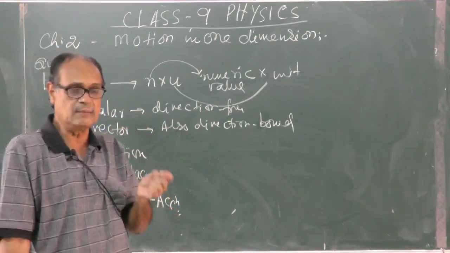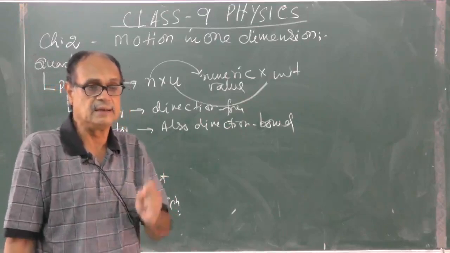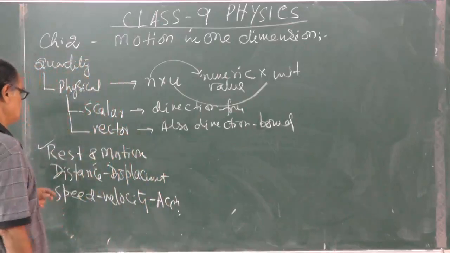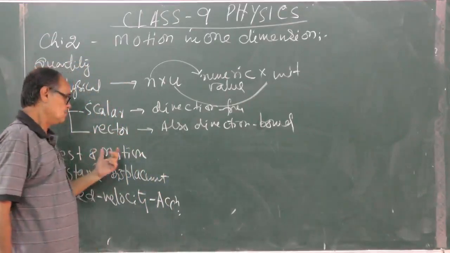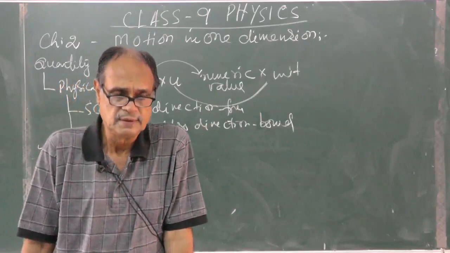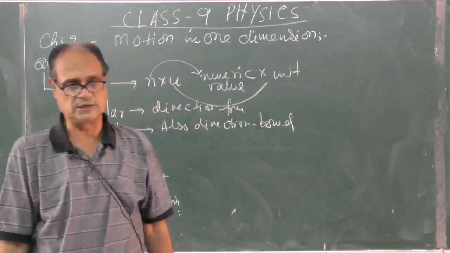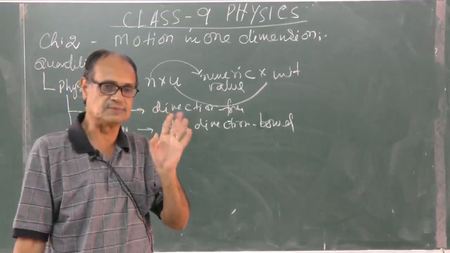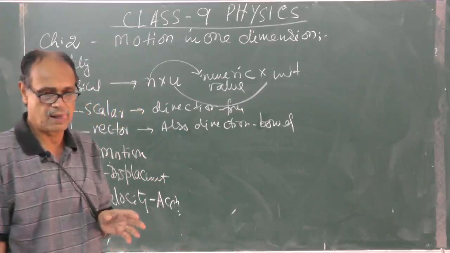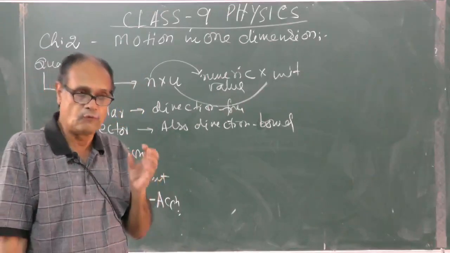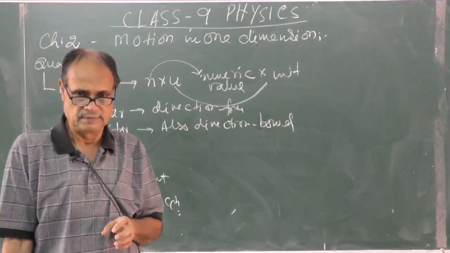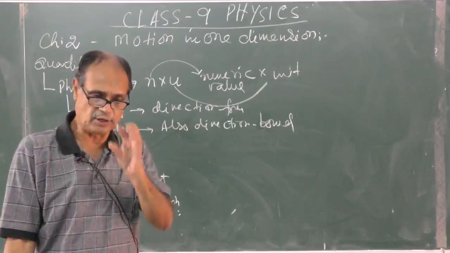So rest and motion both happen to be there depending on the factors. These factors are relative. Motion as such is not an absolute term. Rest as such is not an absolute term. Both are relative terms. The fact is, when a body is resting in a vehicle, the vehicle is in rest, the body or the person